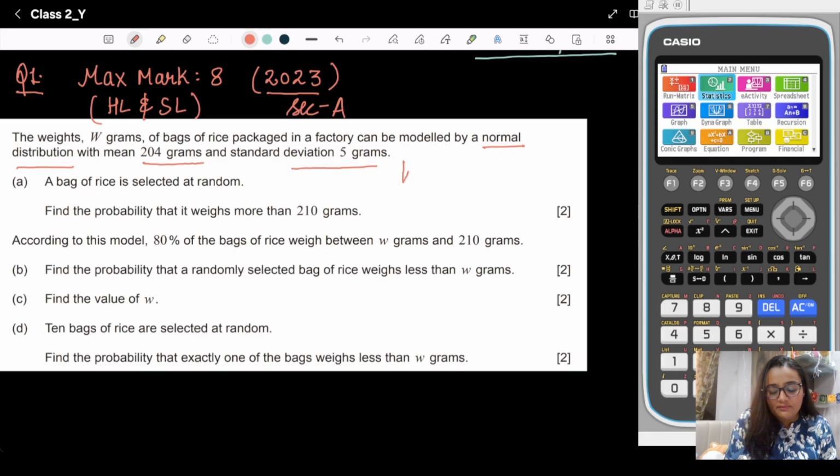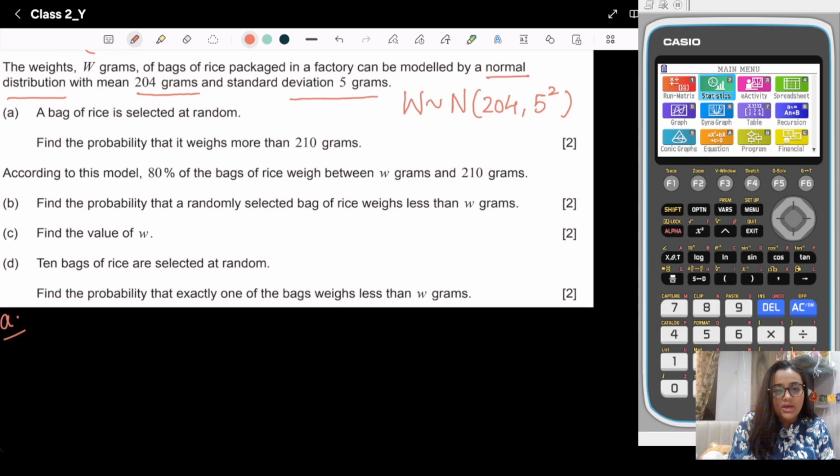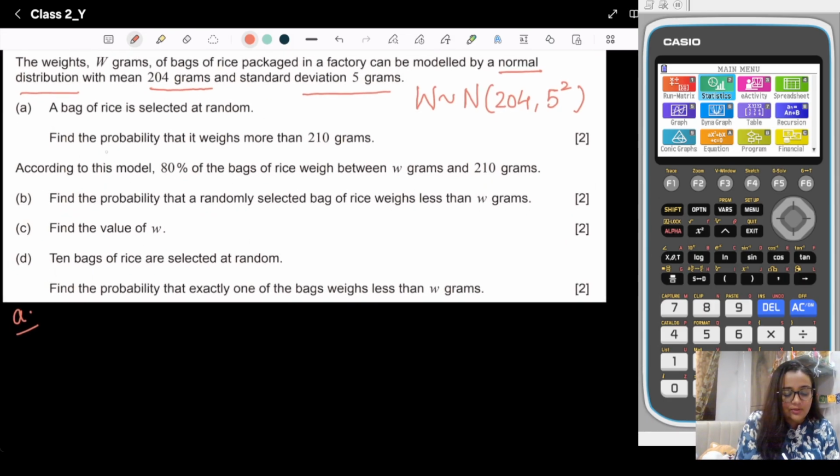So W is a random variable representing the weight of bags, distributed normally where mean is 204 and the variance is 5 squared, because variance is just the square of standard deviation. In the A part, we need to find the probability that a bag weighs more than 210 gram, so probability W is greater than 210.